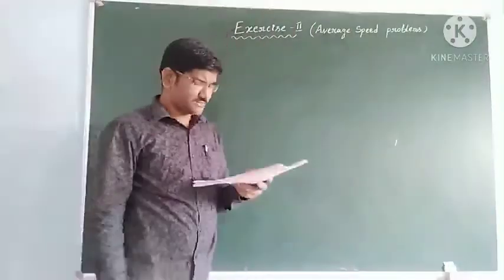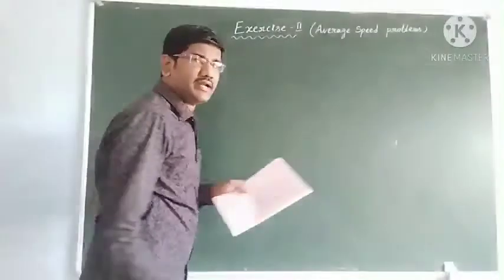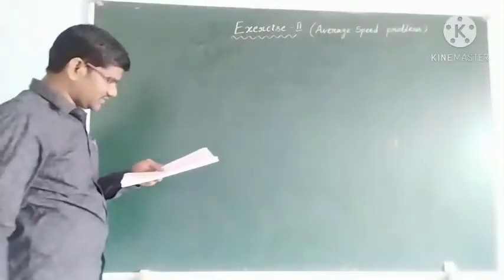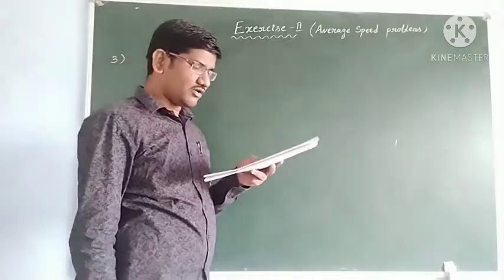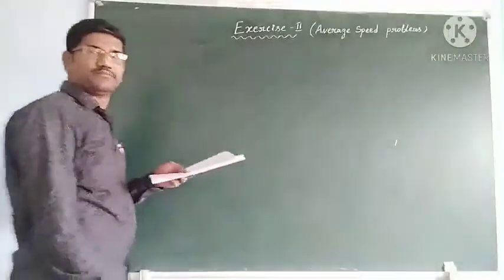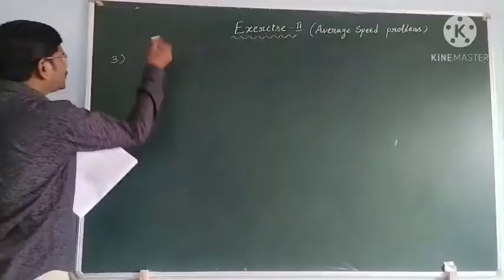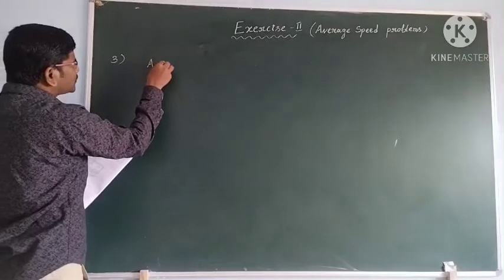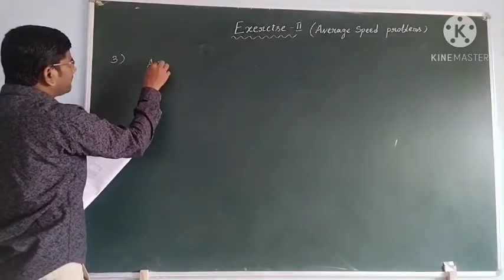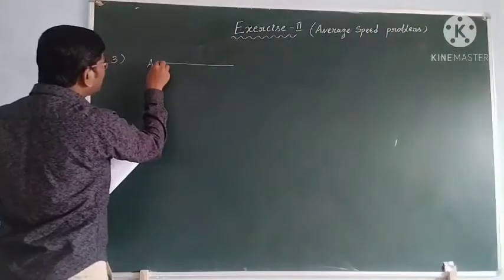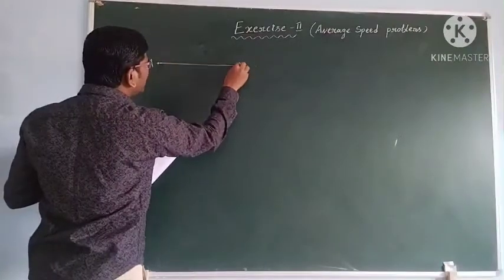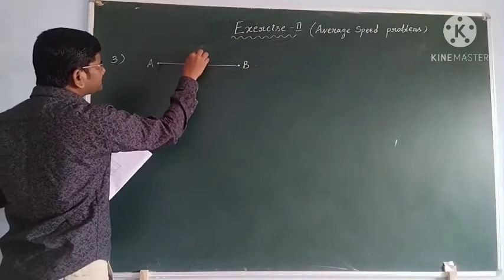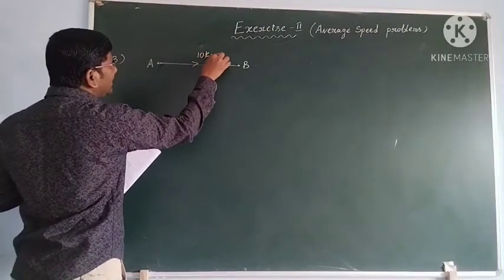Okay students, now next problem number 3. A boy travels from A to B with a constant speed of 10 km per hour. So this is point A, he is traveling from A to B with a speed of 10 kmph.